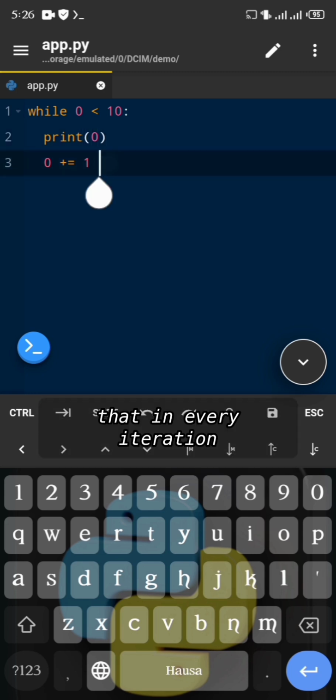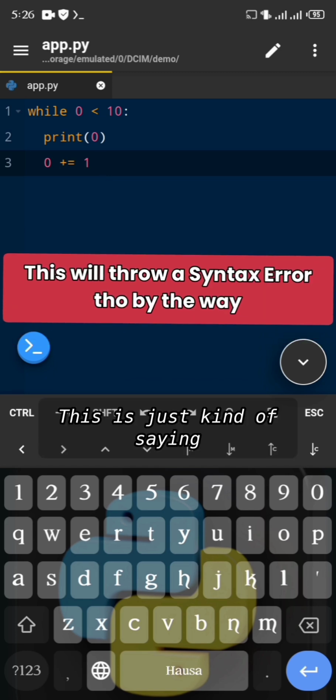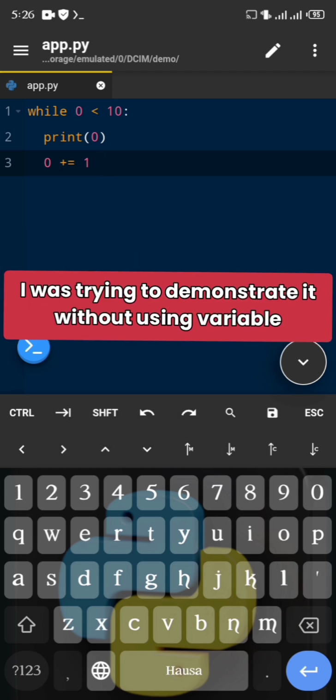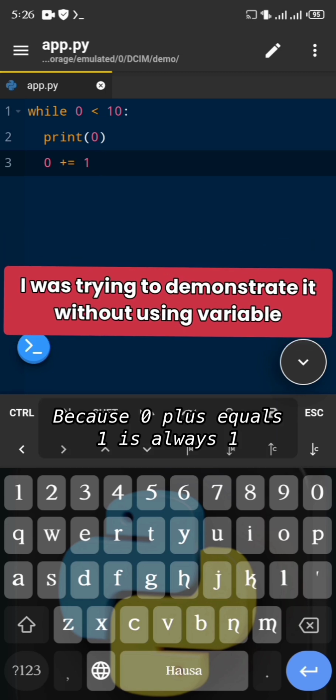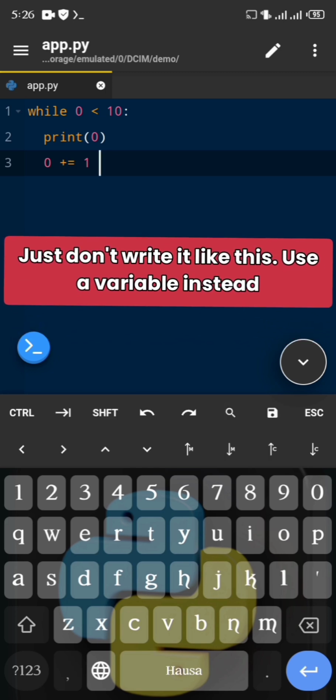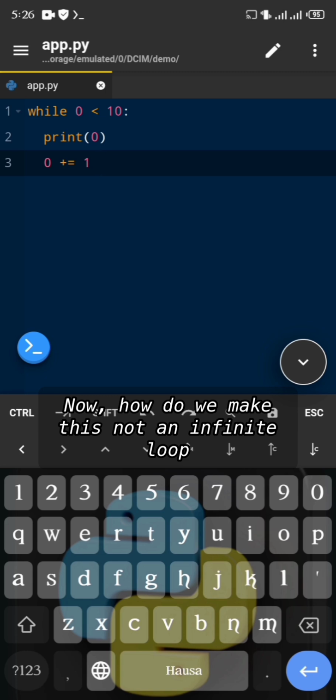And then we're saying that in every iteration we'll increment 0 by 1. This is just kind of saying that in every iteration just print 1, really. So that's it. Because 0 plus equals 1 is always 1. Really, 0 plus 1 is really 1. So that's it. Now, how do we make this not an infinite loop?